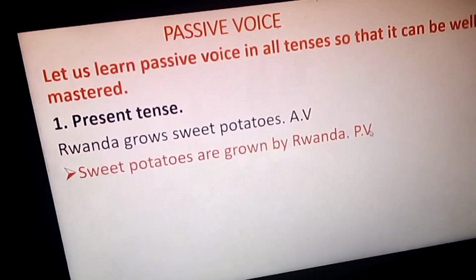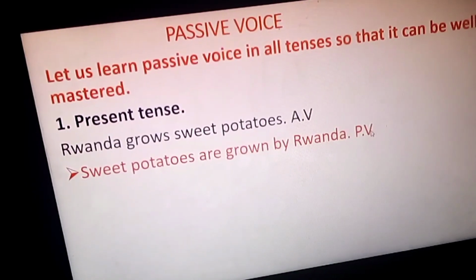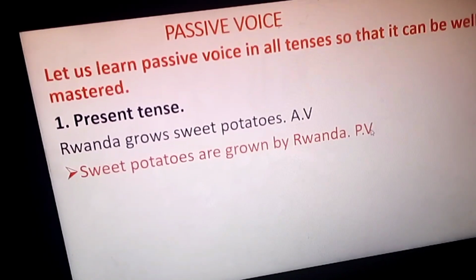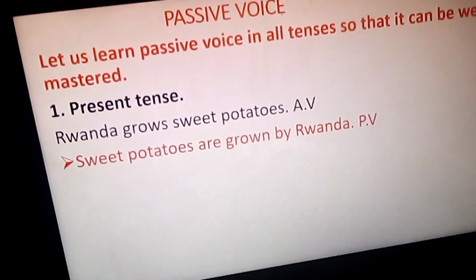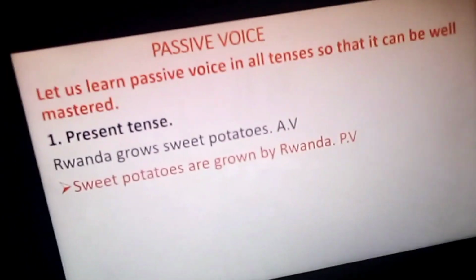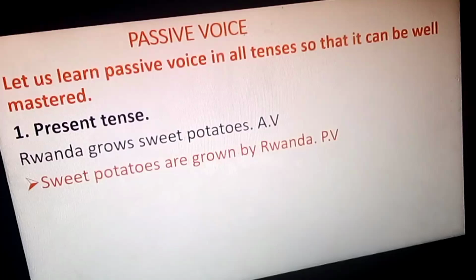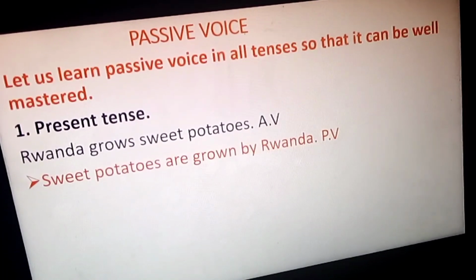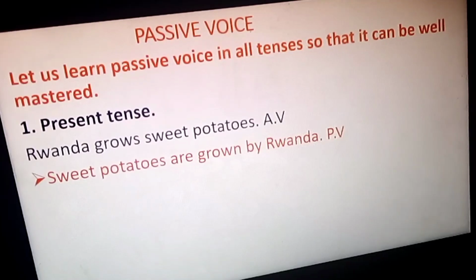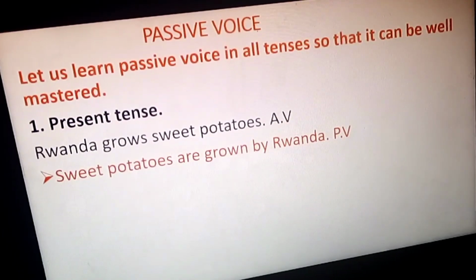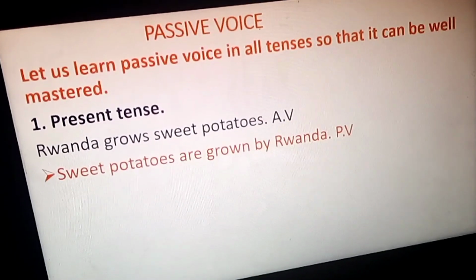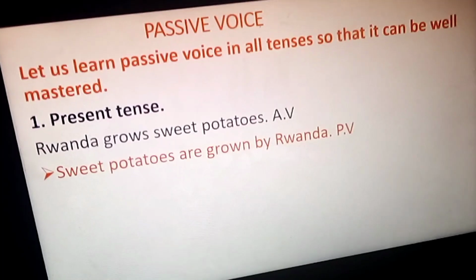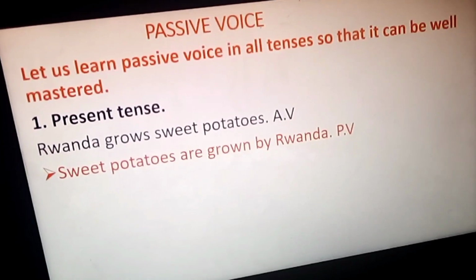Now, that one, Rwanda grows sweet potatoes, is the active voice sentence. Now let us transform it into passive voice. Here you shall say, sweet potatoes are grown by Rwanda.